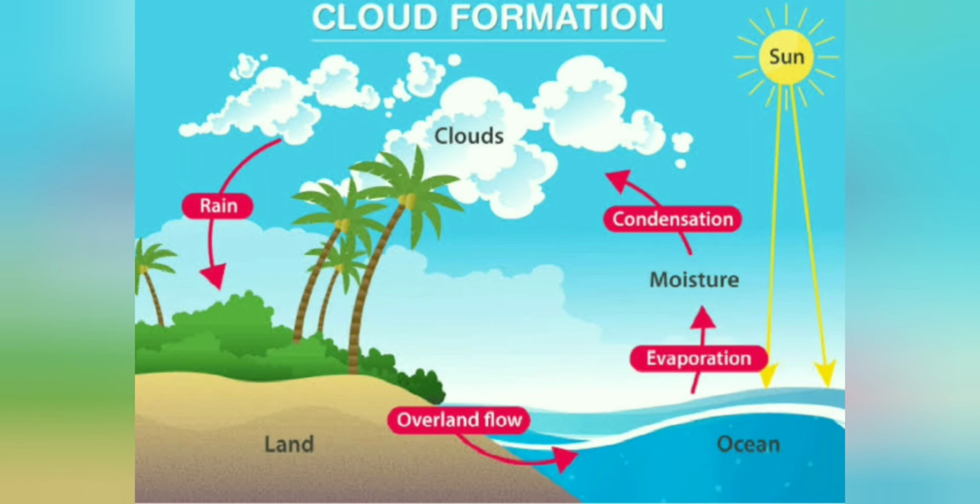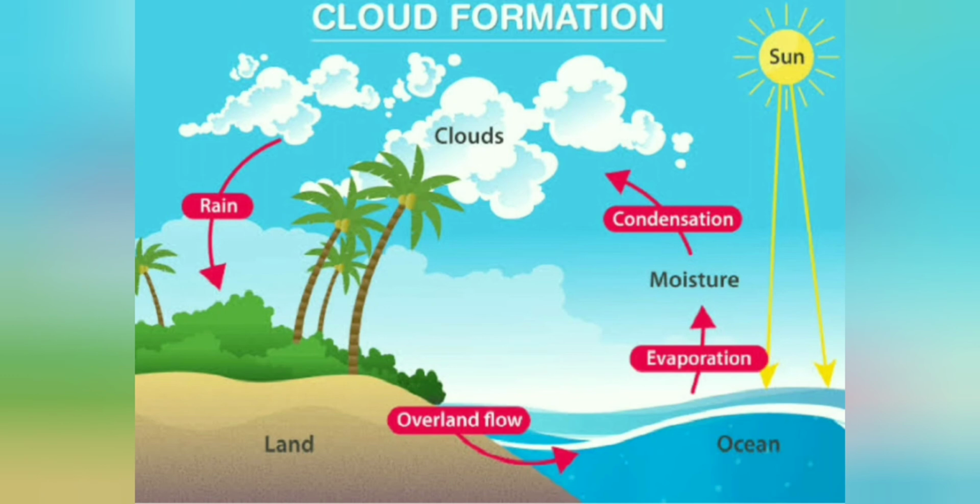See children, the water vapor goes up in the sky and changes into solid or liquid and they become clouds.